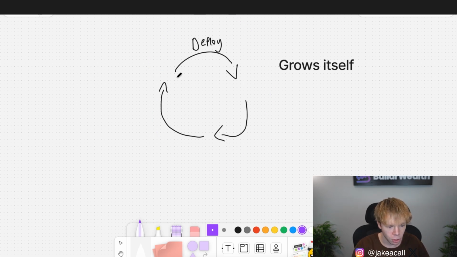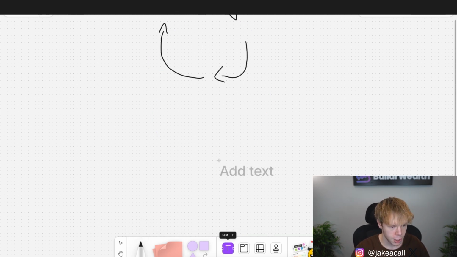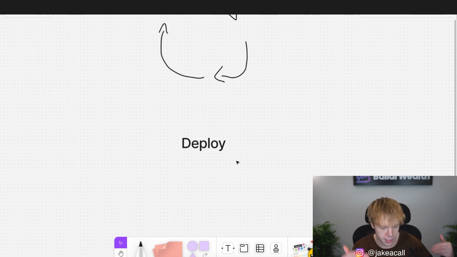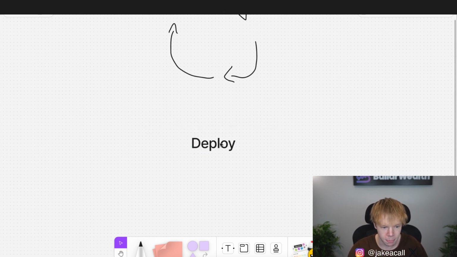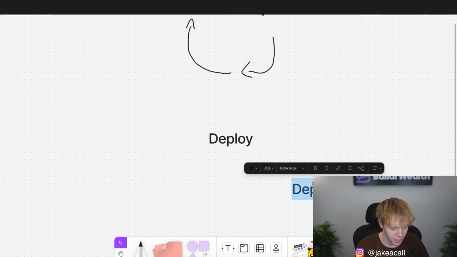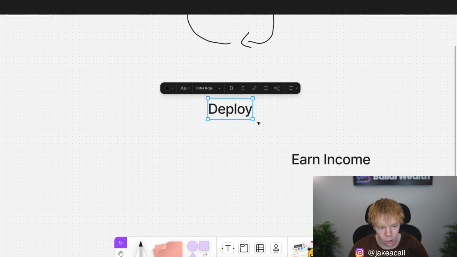With that being said, I want to dive a little bit deeper into this flywheel strategy. Again, the first action that we're going to take is just going to be deploy. So I want you to write down on your piece of paper, or even if you've got a whiteboard like me pulled up, whether it's a real whiteboard or a digital whiteboard, your first action is going to be to deploy. And from there, the next action is going to be pretty simple as well. This one is going to be to earn income, right? We deploy our capital and now we are earning income.